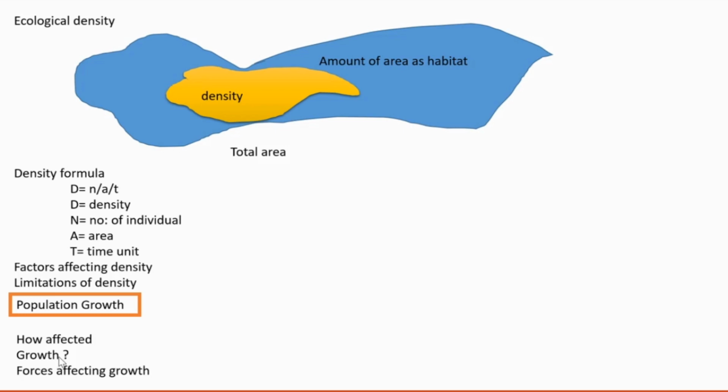Growth means the capacity of an individual to increase the number of individuals, means capacity to reproduce. That is growth. Next, which are the forces that are affecting the growth? That also we need to know.